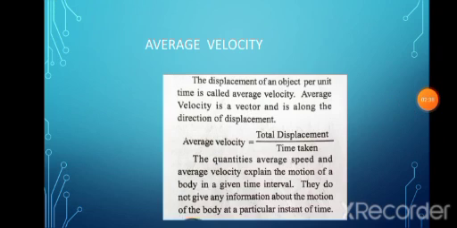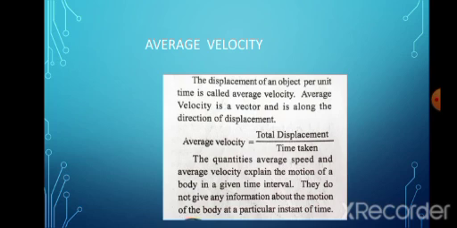The displacement of an object per unit time is called average velocity. Average velocity is a vector and is along the direction of displacement. So the average velocity formula is total displacement divided by time taken.